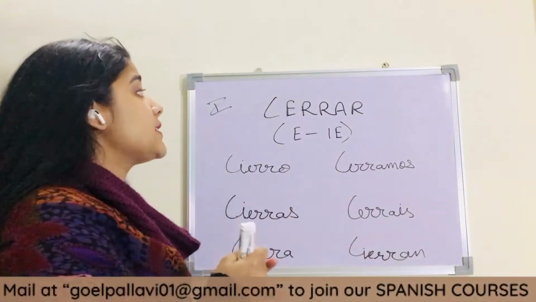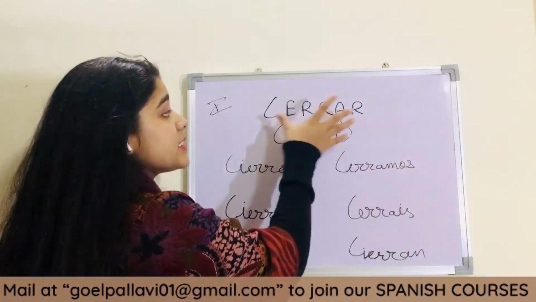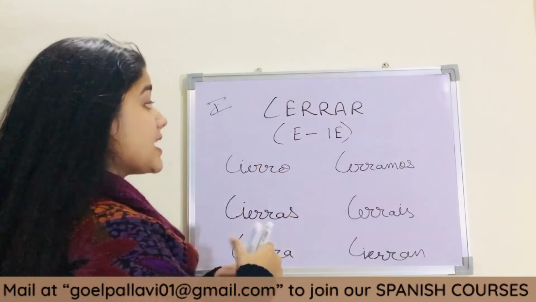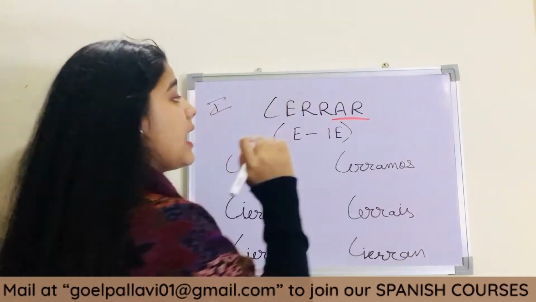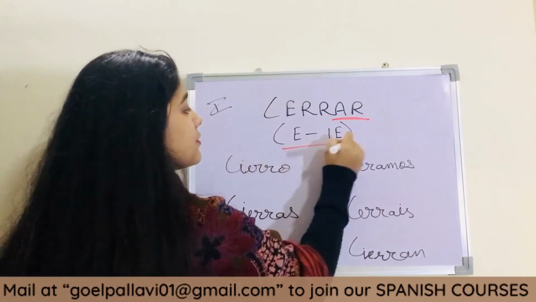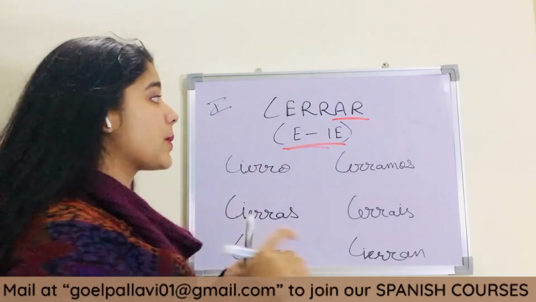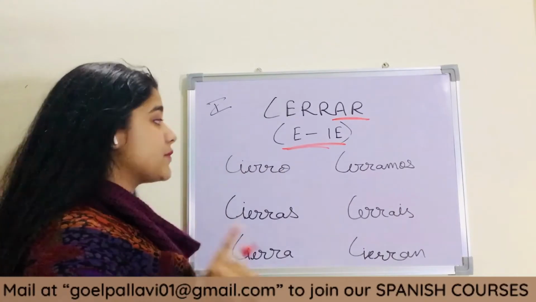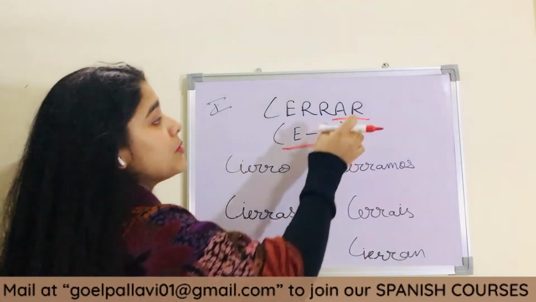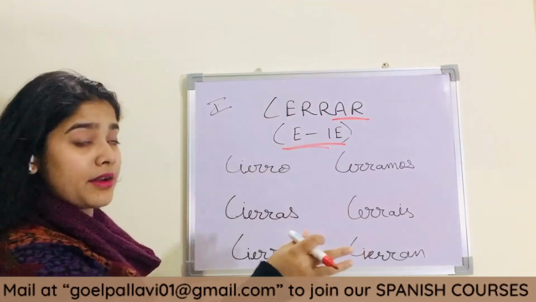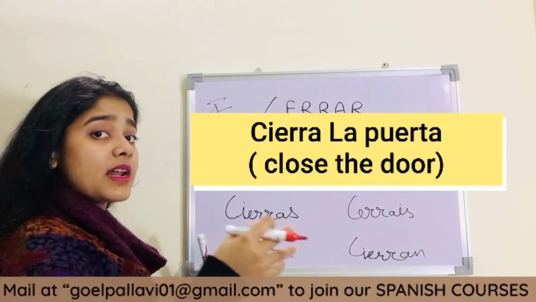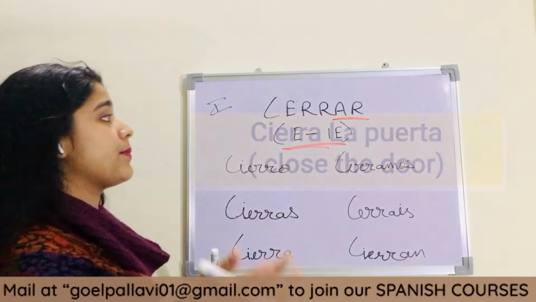So yeah, as you can see here, these are the conjugations for cerrar verb. This is the cerrar verb, which is AR ending verb, and this is the first type of stem changing verbs. Okay, E changes to IE. We have taken the example AR ending verb cerrar. Cerrar means to close, close the door. Okay, cierra la puerta, close the door.